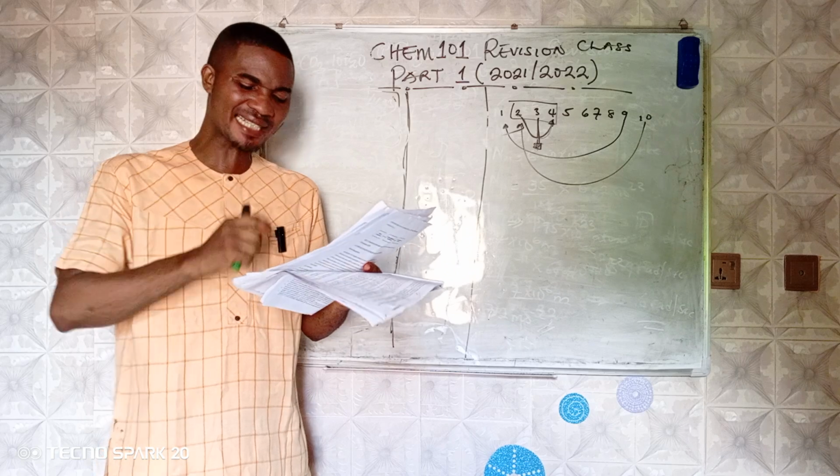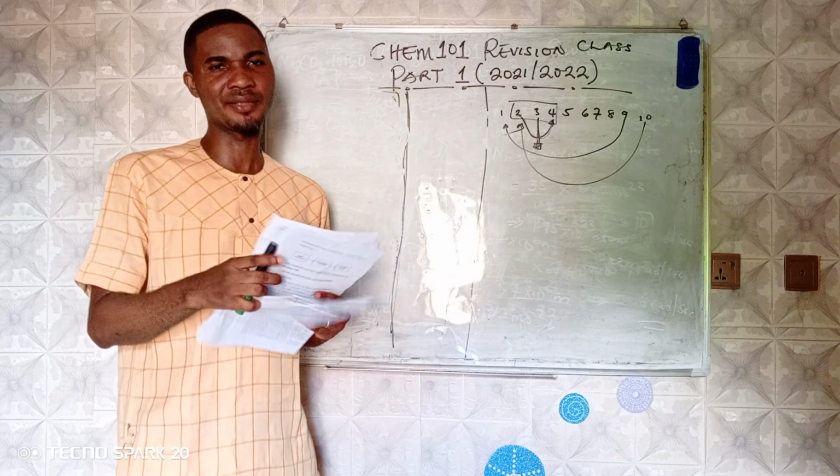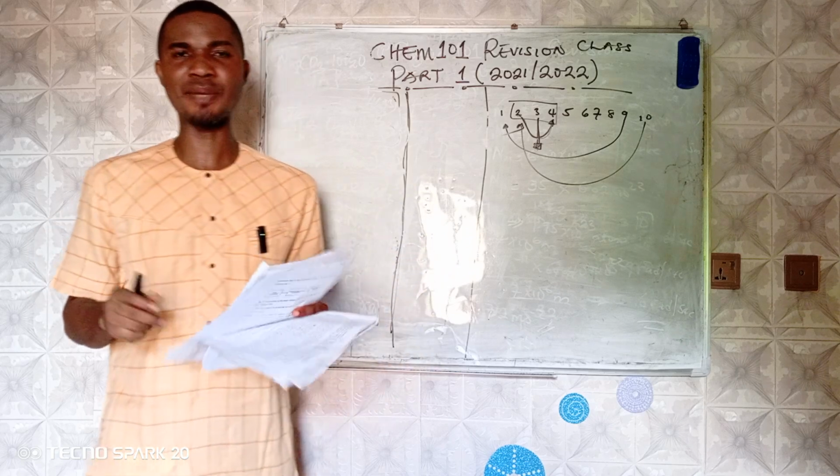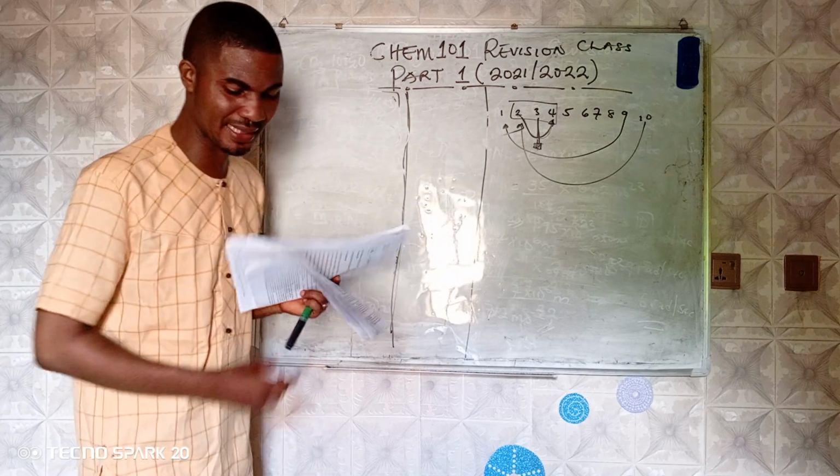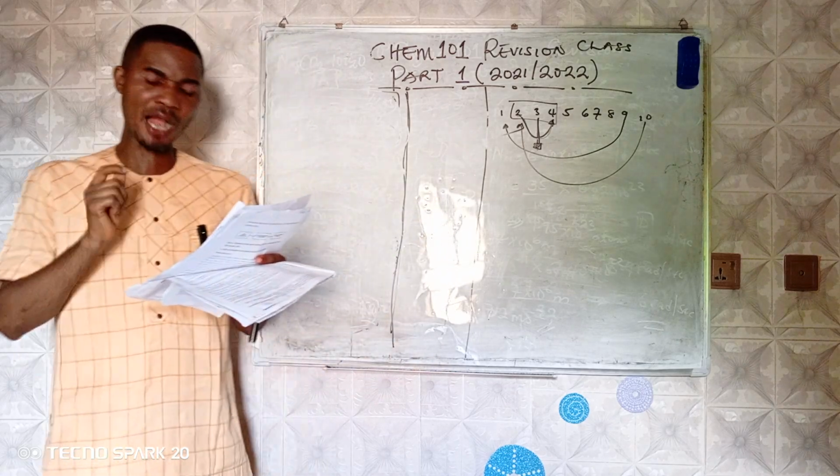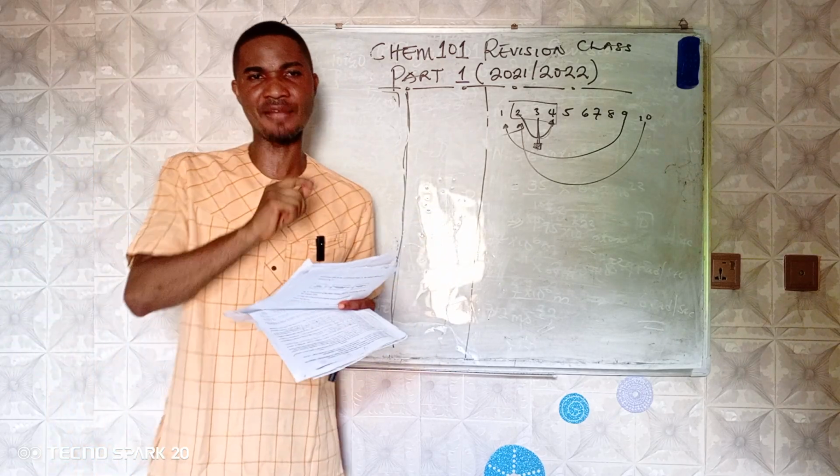But then it has the least penetrating power. Let me explain something to you so you understand. That is why it is this alpha particle that is used as preservation.